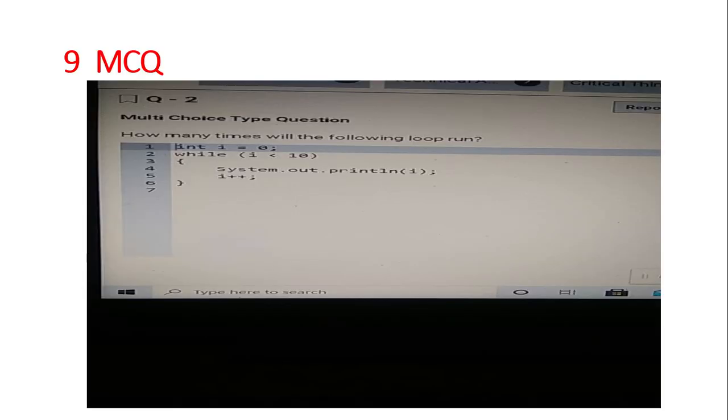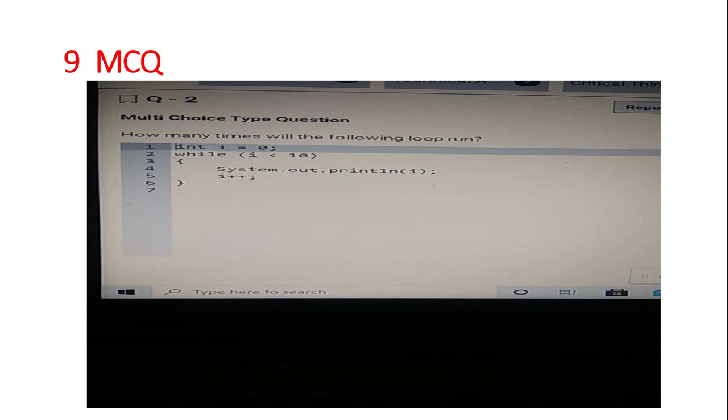Ninth MCQ. It's just a syntax problem, not a Python MCQ. Initially they have given int i is equal to 0, while i is less than 10, you want to print i. Then you want to count that i plus plus. We want to find how many times the following loop will run. Initially i is equal to 0, while i is less than 10. Initially 0 will be less than 10, so 0 will be printed.